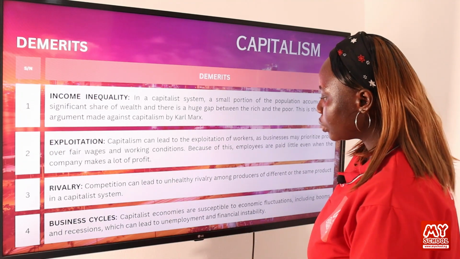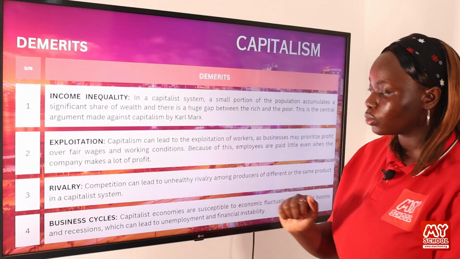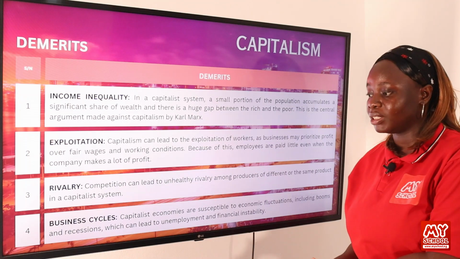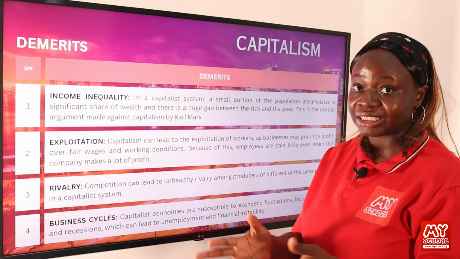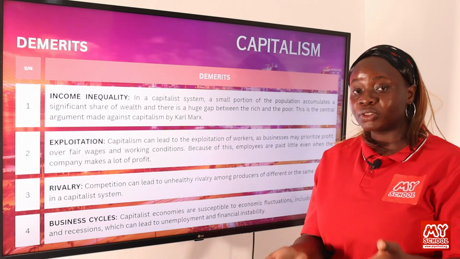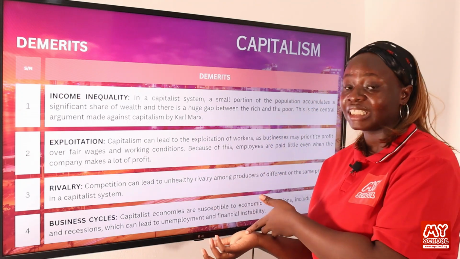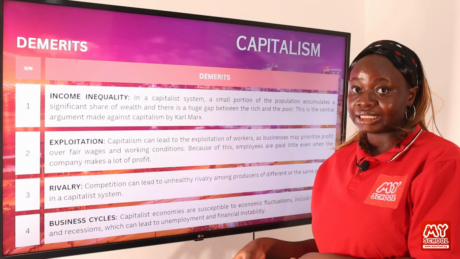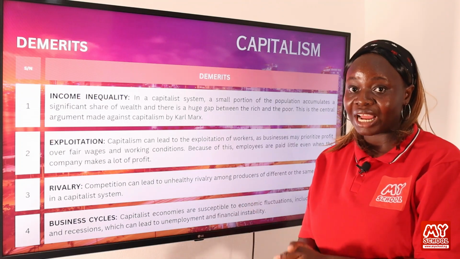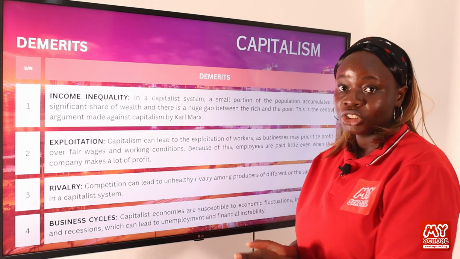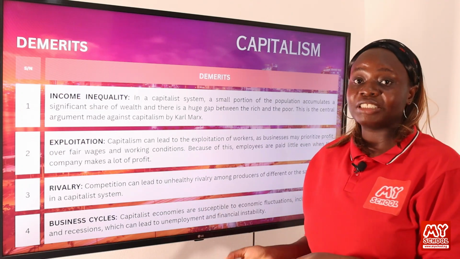Then we have business cycles. Capitalist economies are susceptible to economic fluctuations, including booms and recessions, which can lead to unemployment and financial instability. So we have the market forces that have been controlling this capitalist system for generations. It has been working well, but oftentimes we have booms and then we have recessions. Booms in the sense that the amount of profit generated by these organizations within the society increases. But we have recession where it decreases due to increase in price and inability of consumers to afford the goods and services produced. So all of this can affect the profits that are made by individuals in the system.